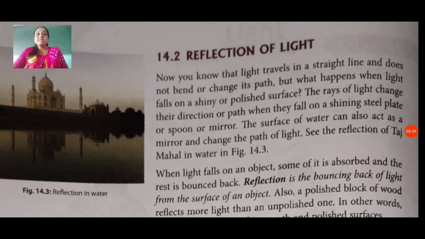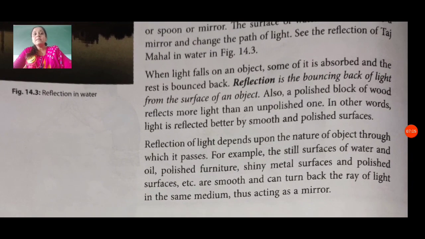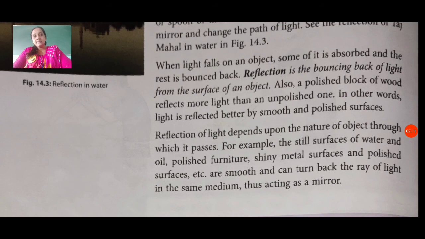Reflection is the bouncing back of light from the surface of an object. Also, a polished block of wood reflects more light than an unpolished one. Some light will be absorbed and some not. All types of objects reflect light. Some light will be absorbed by the object and some will not. In other words, light is reflected better by smooth and polished surfaces.